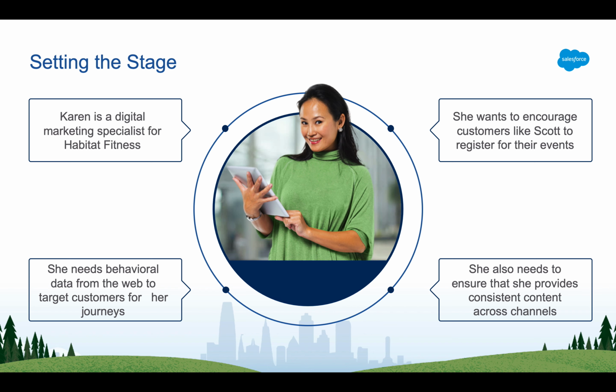Karen is a digital marketer at Habitat Fitness. She wants to encourage people like Scott to register for their events. To accomplish this, she needs behavioral data from the website to find people who are interested in their events but have not yet registered. She also needs to ensure that her customers see a consistent experience across channels.